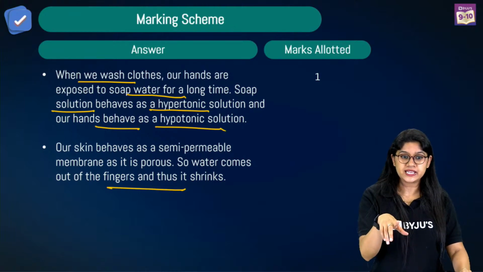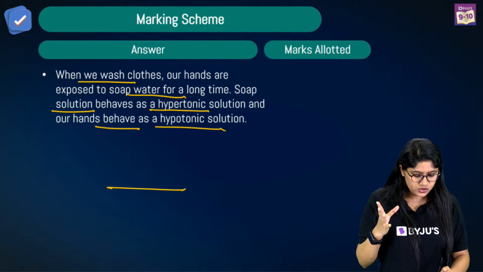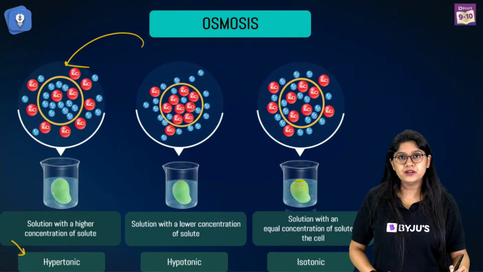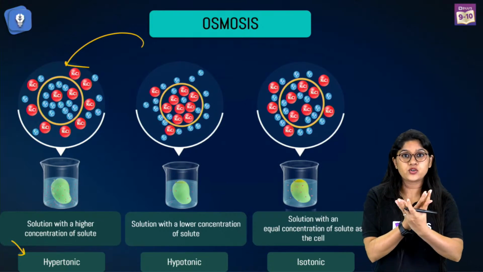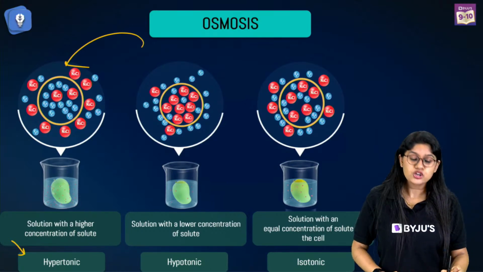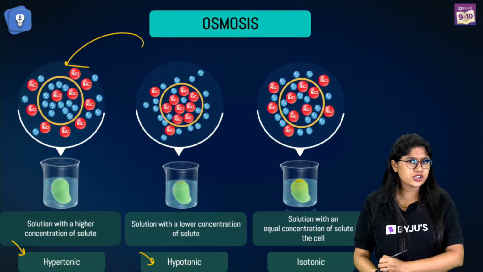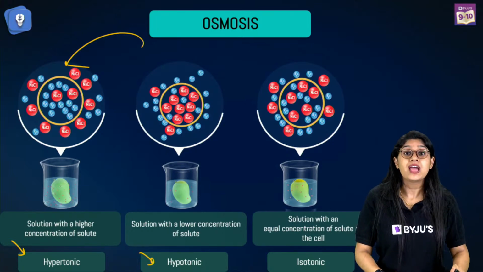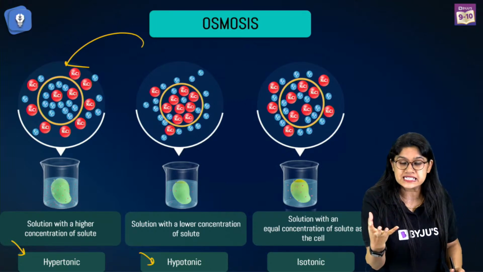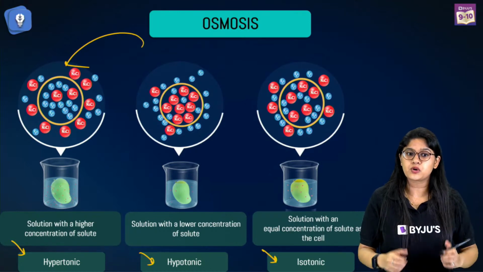Yes. So Pranav is asking, I hope that Lakshmi has answered your question. Pranav is asking about the hypertonic and the hypotonic solution. So there are different types of solution. Let's just go back over here. In hypertonic solution, what will happen? The water will move from the cell to the outside surrounding, maybe because the salt is more outside. So water from the cell will be moving outside. The cell will shrink in that case. That solution is the hypertonic solution. In hypotonic solution, the cell has less water outside and the water will enter into the cell, so the cell will swell, and that solution is called the hypotonic solution. And in isotonic solution, there is an equal concentration.